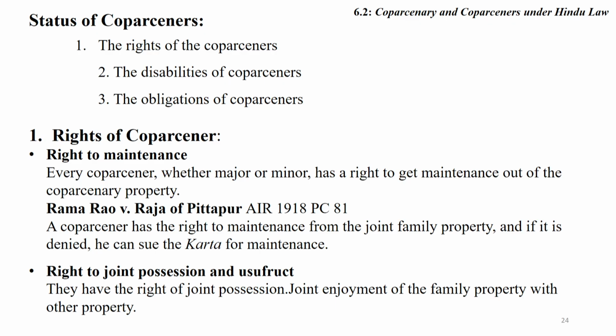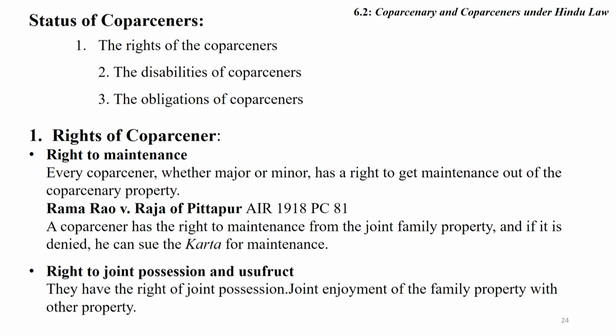Friends, I concluded my discussion on the two different kinds of property, separate property and coparcenary property. And I discussed with you different illustrations and items related to separate property and coparcenary property. Now I want to deal with the status of coparcener.